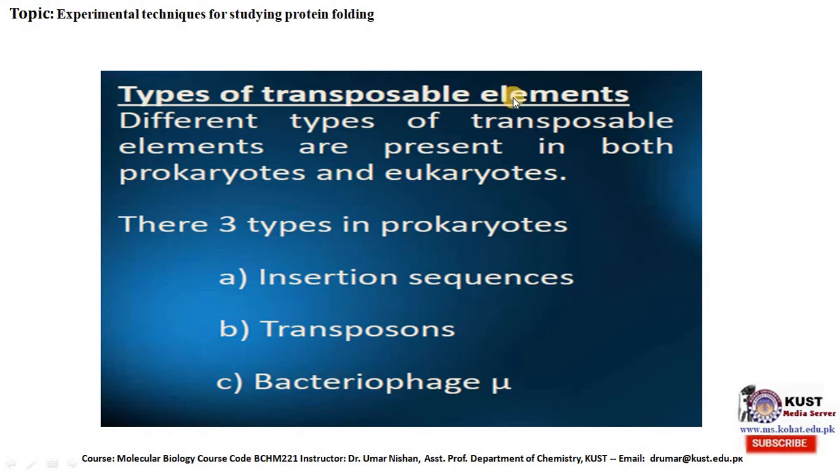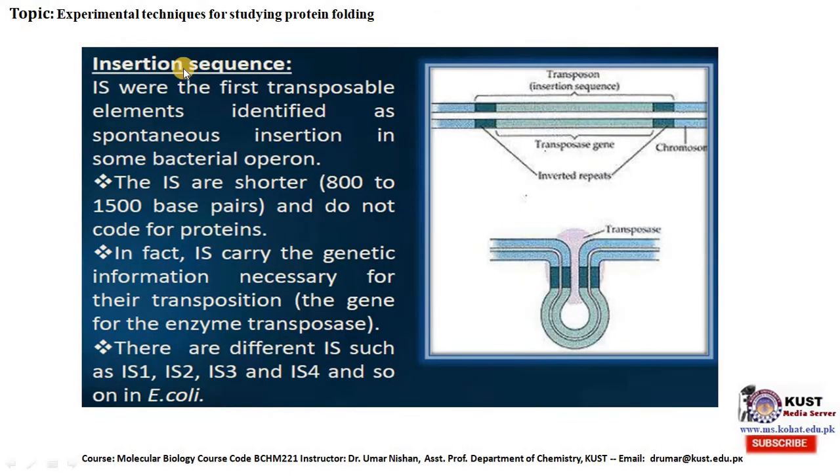Now, types of transposable elements. Different types of transposable elements are present in both prokaryotes and eukaryotes. There are three types in prokaryotes: insertion sequences, transposons, and bacteriophage. Insertion sequence: